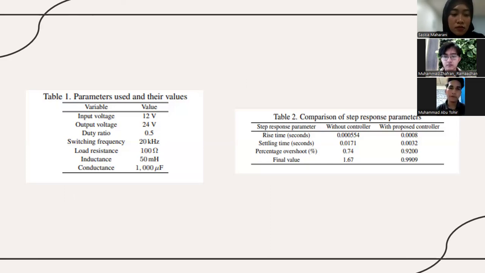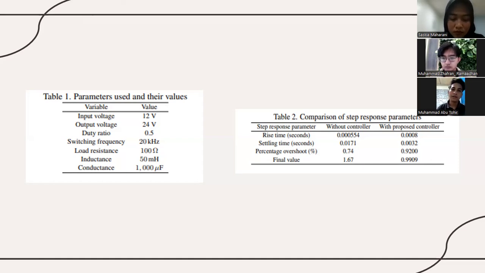Okay, I will explain the tables. Table 1 lists the parameters used and their values. Table 1 presents the system parameters used in the study. The input voltage of the system is 20 volts, while the output voltage is boosted to 24 volts, indicating that the system operates as a step-up boost converter.